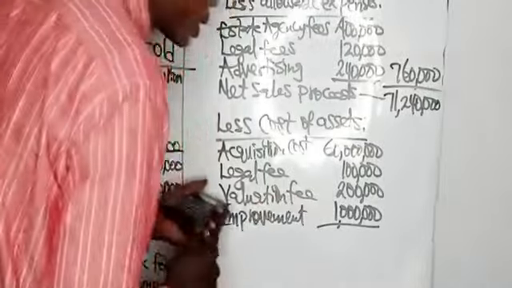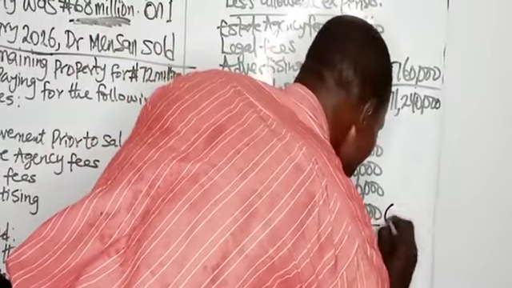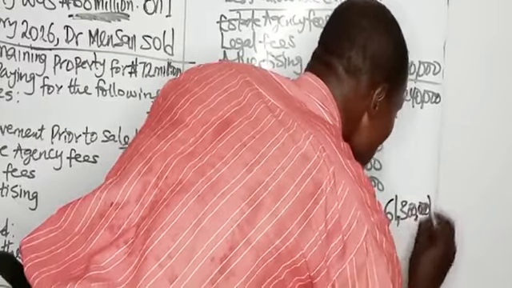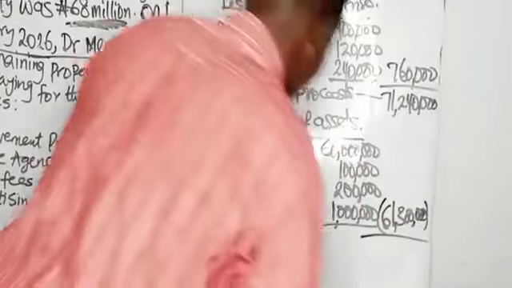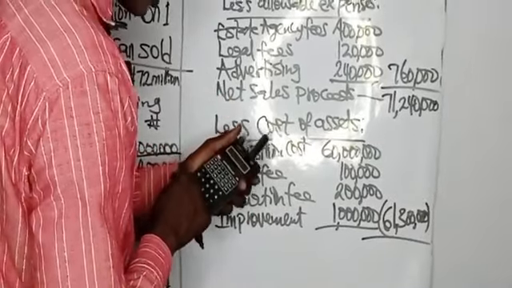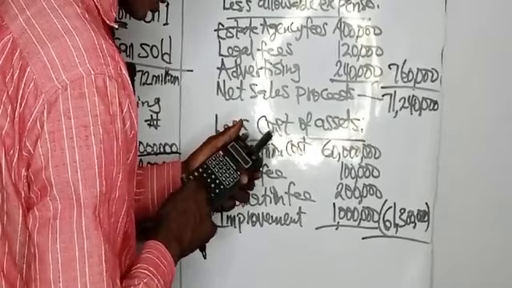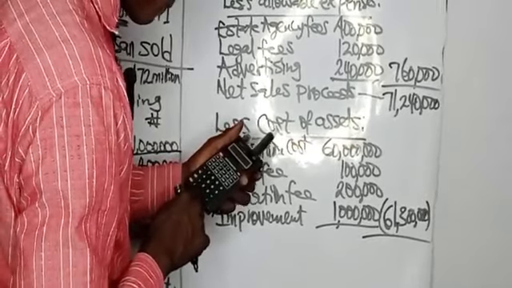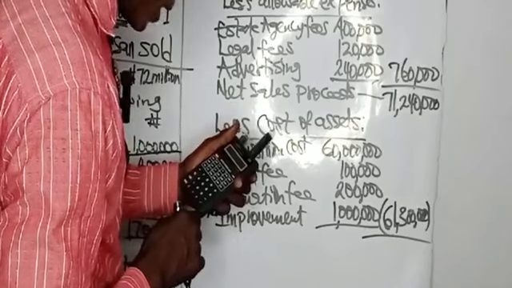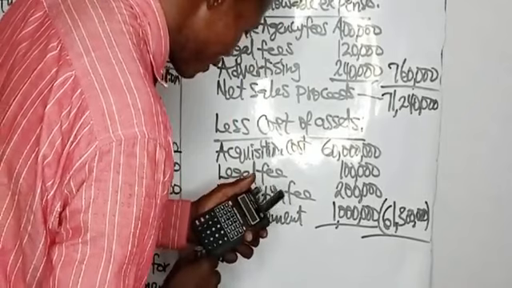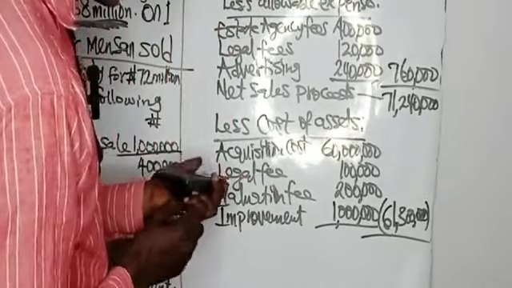If you sum up this, 61,300,000. Now let's subtract it from 71,240,000.